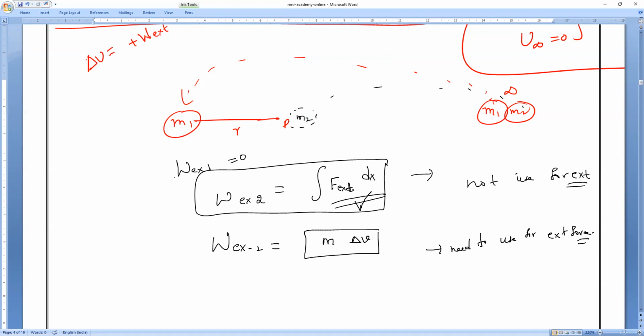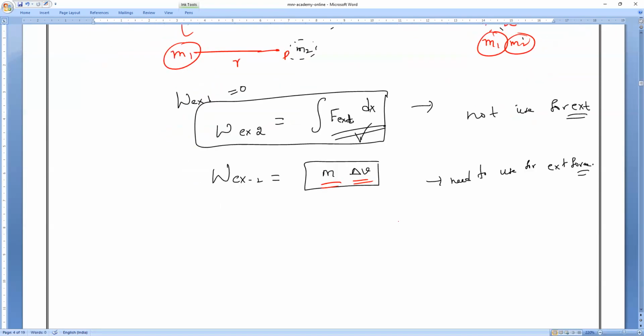So please remember, all of you. What is the formula for external forces, everybody? Mass into delta V. That is the change in potential. So that is the work done by the second body. Work done by the second body is equal to m into delta V. And we all know that m is equal to what? Second body or first body? Second body. That is m2.